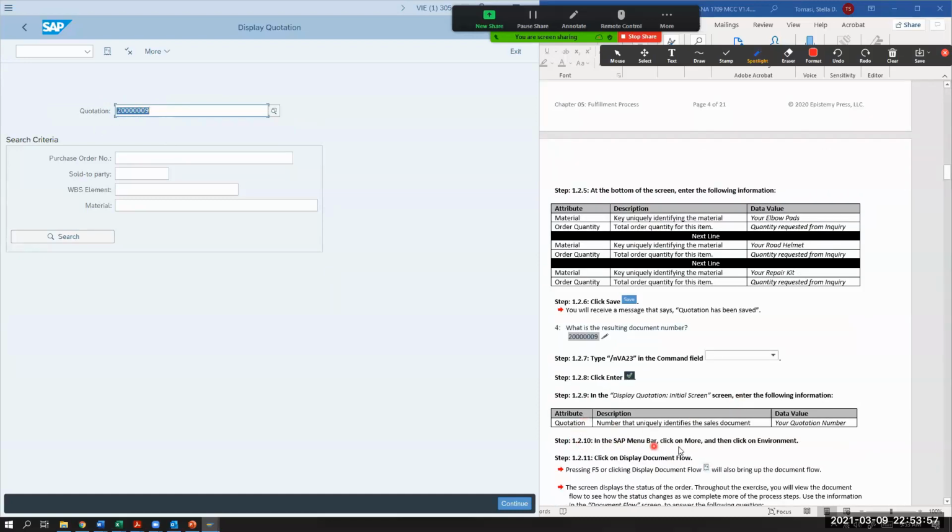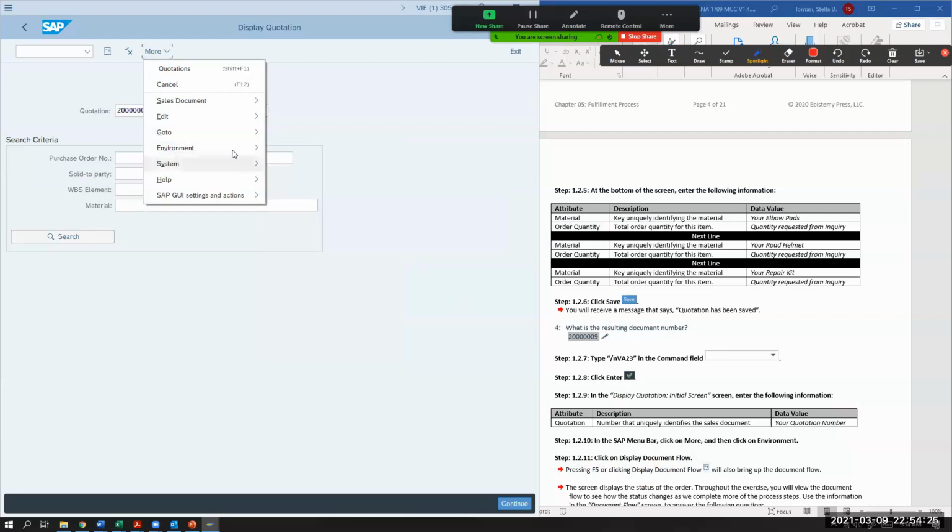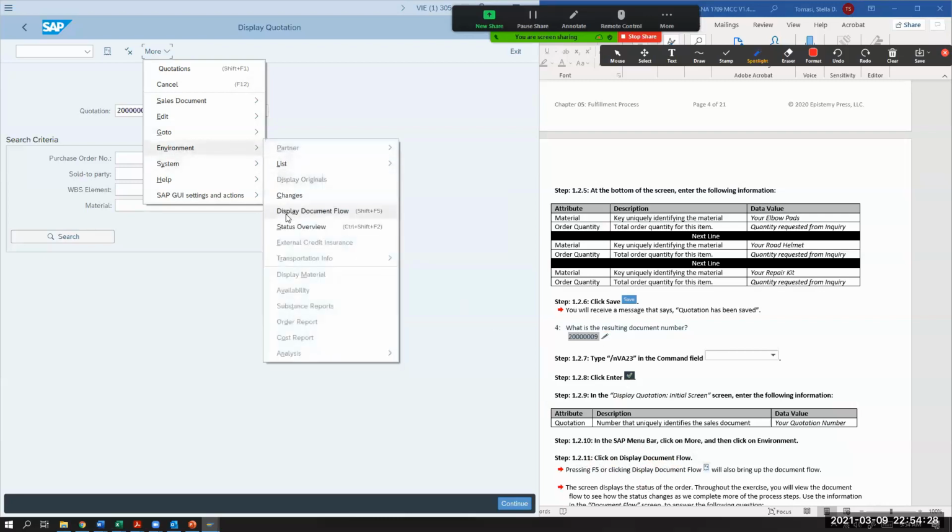In the SAP menu bar, click on More, and then click on Environment. So I'm here where it says More. And then I'm going to go into Environment, and then click on Display Document Flow, which is step 1.2.11. So I'm here and I'm going to go into this Display Document Flow.